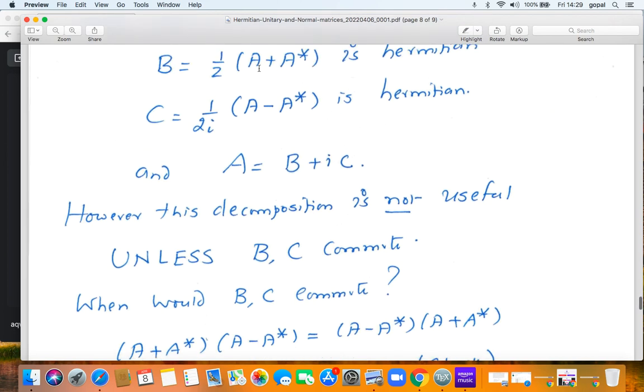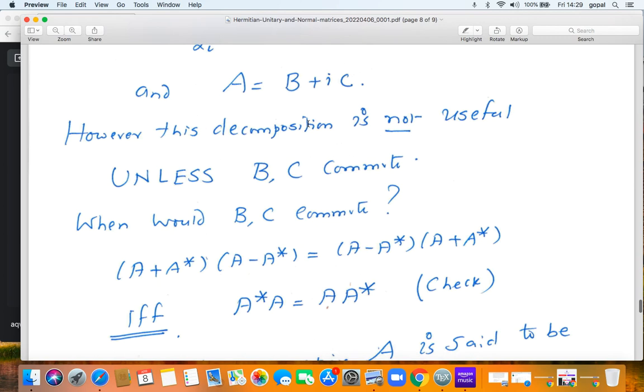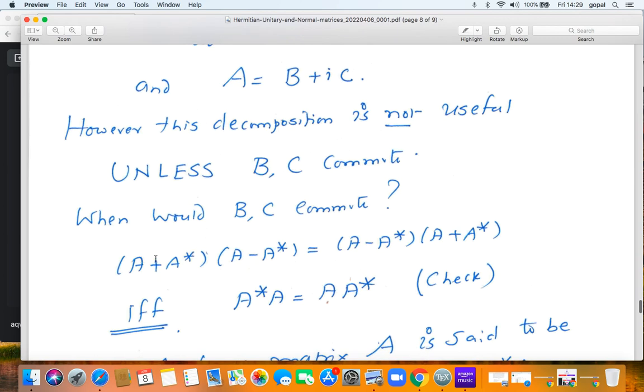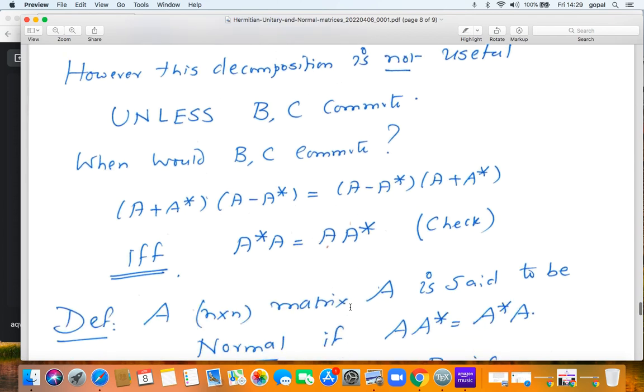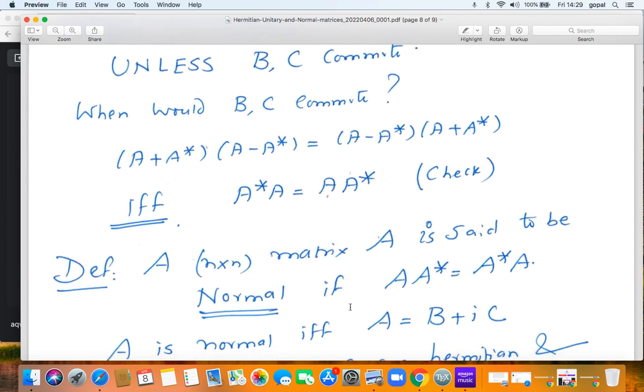They have to commute. That means A plus A star and A minus A star are supposed to commute. Now, that will happen if and only if A star A equals A A star. So these matrices are extremely important, and an n cross n matrix A is said to be normal if A star A equals A A star.